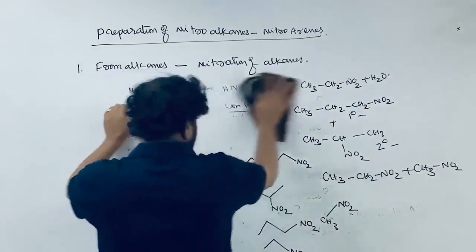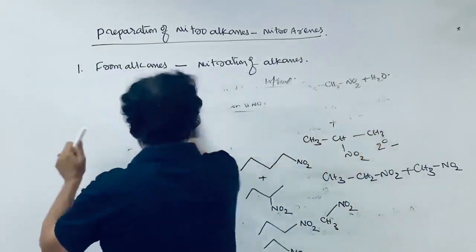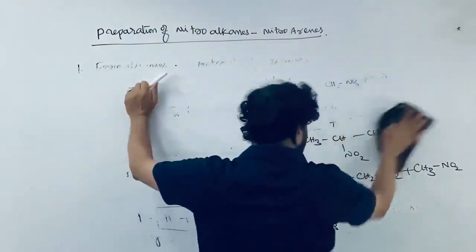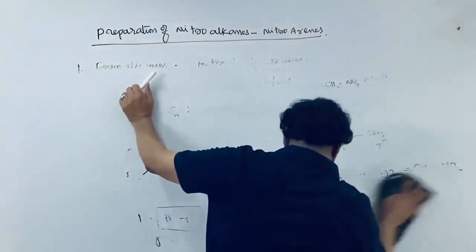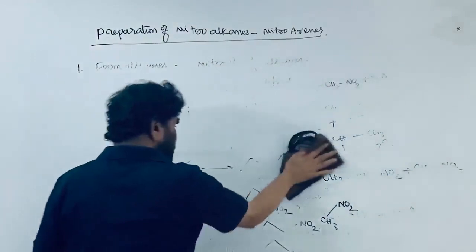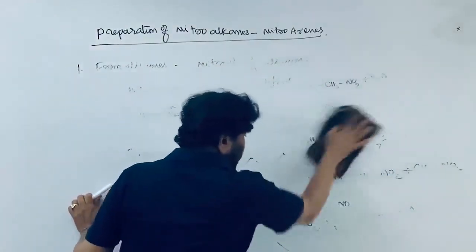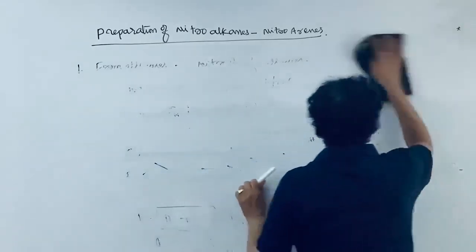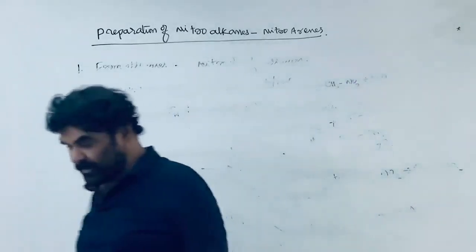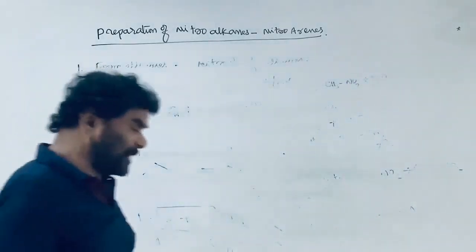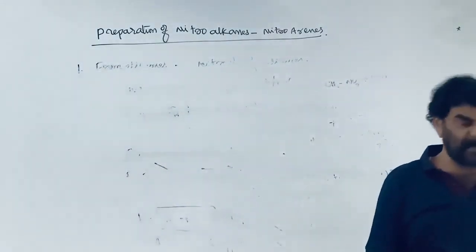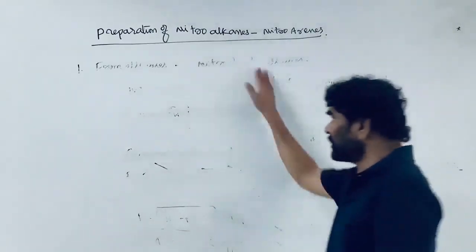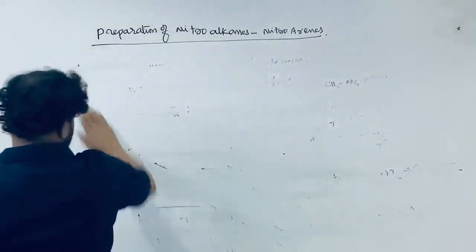It is a free radical reaction. Reactions which take place in the presence of light are free radical reactions. And reactions that take place under high temperature conditions, that are pyrolytic reactions, are also free radical reactions. The free radical mechanism is possible in the presence of light, peroxide initiators, and the third one is high temperature conditions. So this is the first one.